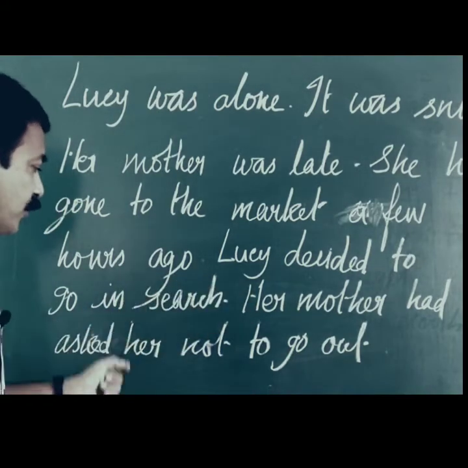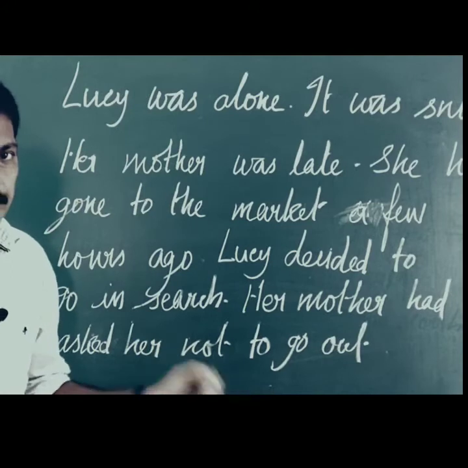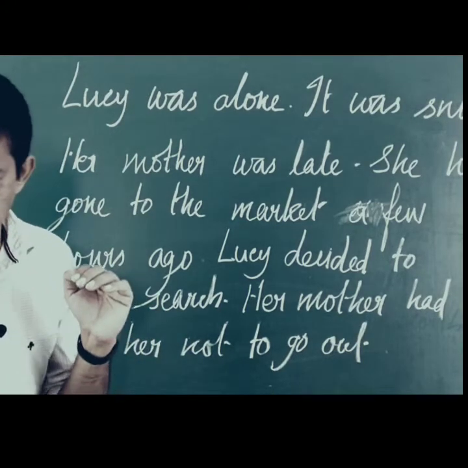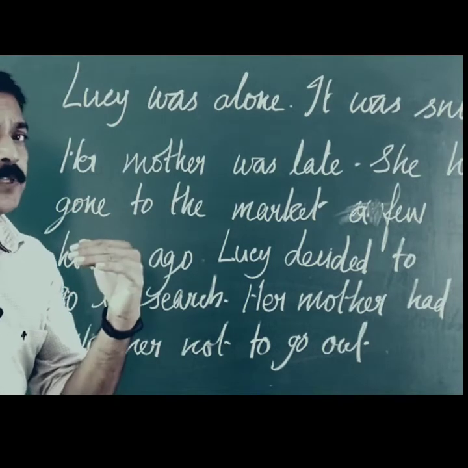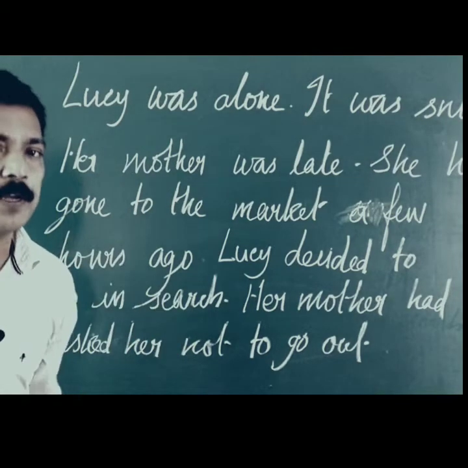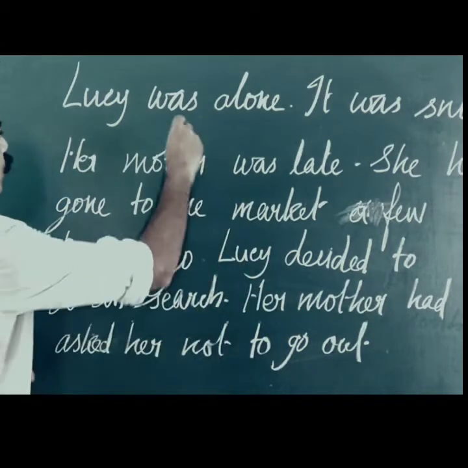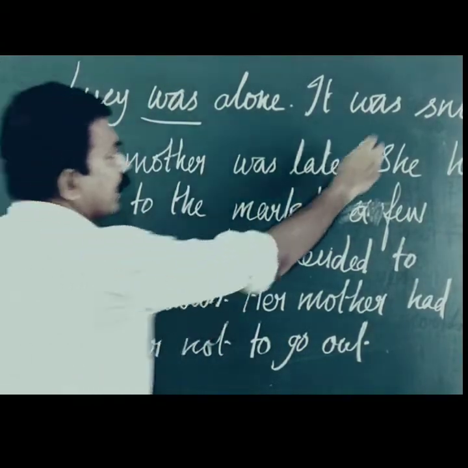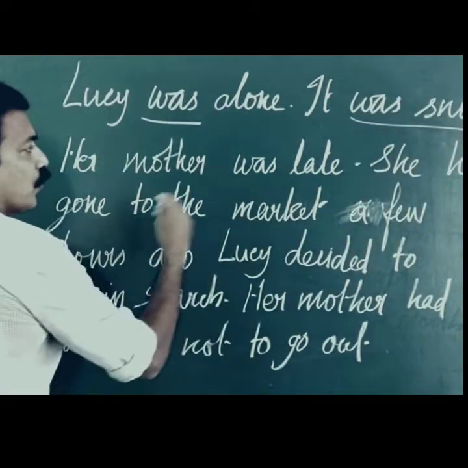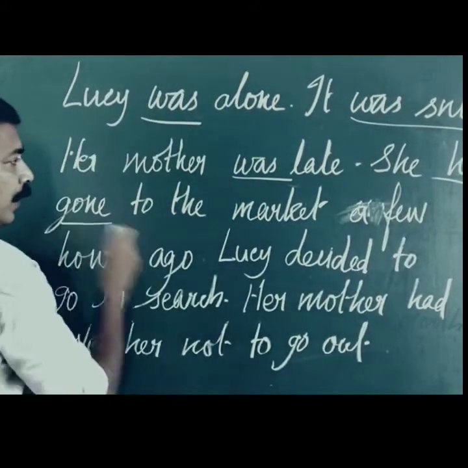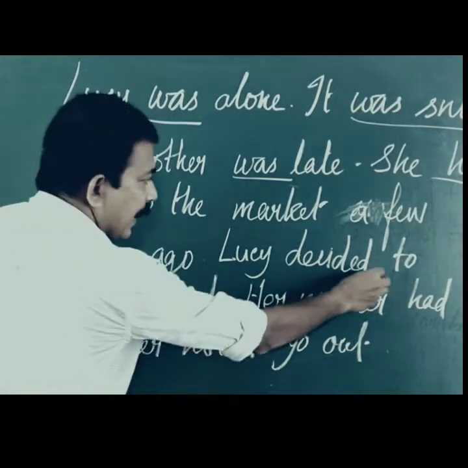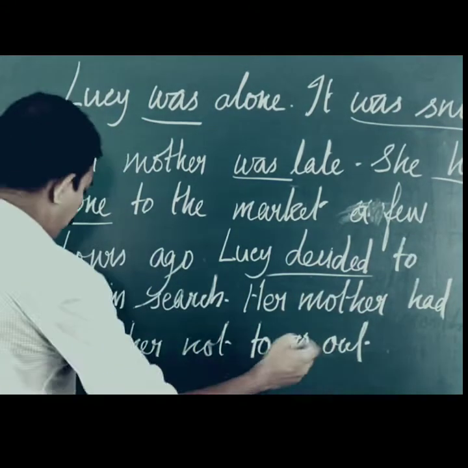Her mother had asked her not to go out. So I'm just going to mark the verbs here and see which are in simple past and which are in past perfect. So was alone, was is there, here also was is there. So again was, had gone, and decided, had asked.